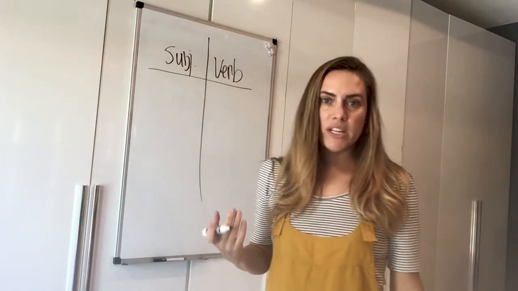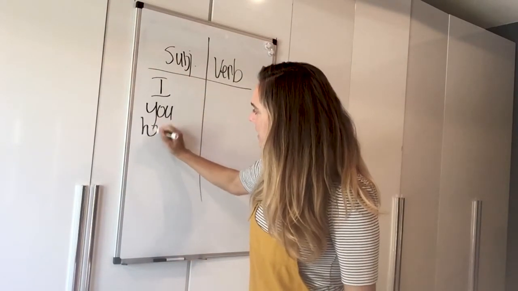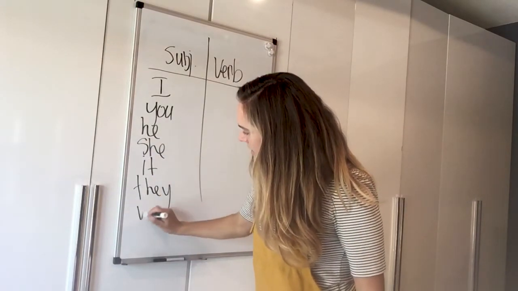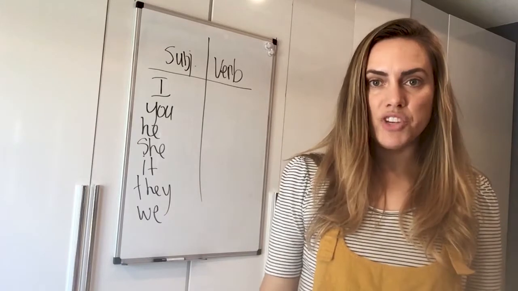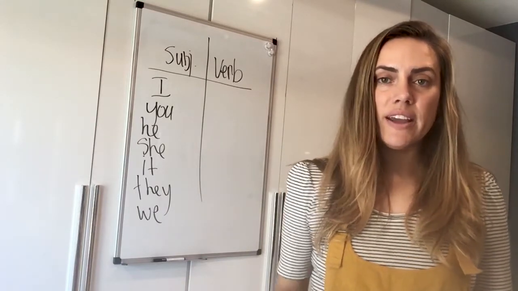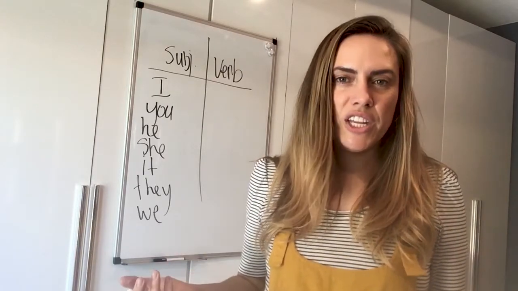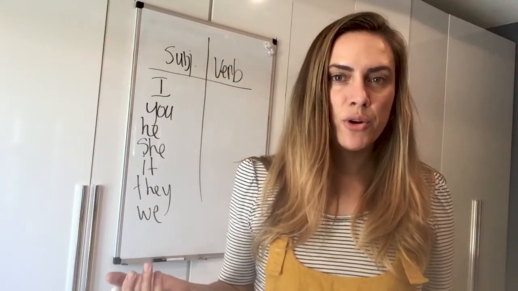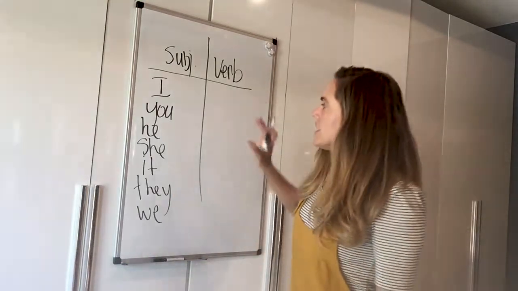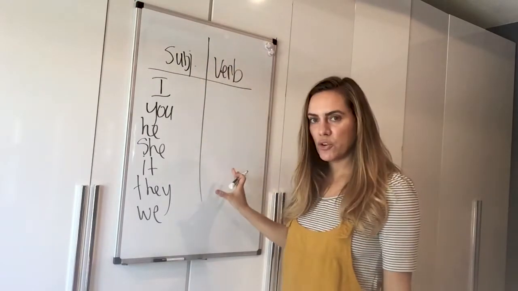So I'm going to give you a list of subjects. I, you, he, she, it, they, we. Here are some subjects, okay? And we need to make sure that these subjects agree in the present tense because that's really the only time frame that we need to worry about subject-verb agreement in English. Not always, but for the most part. So the subject is here, and we need to make it agree with the verb.